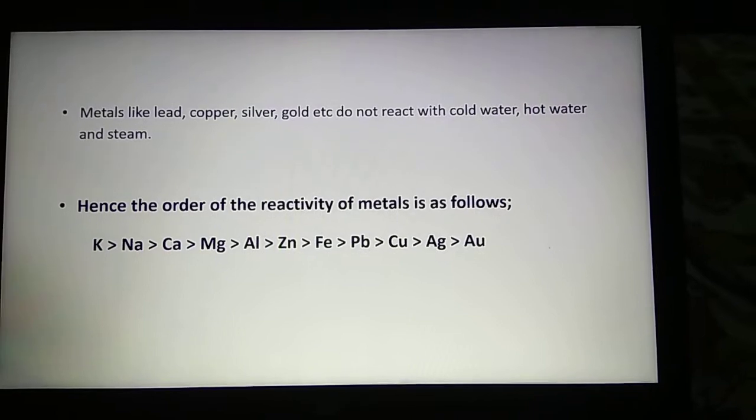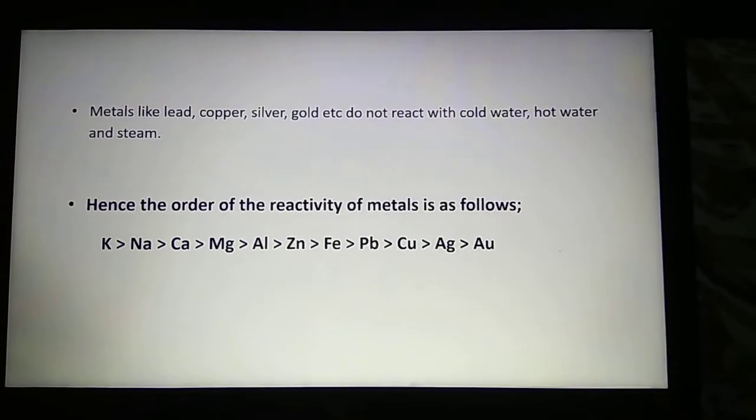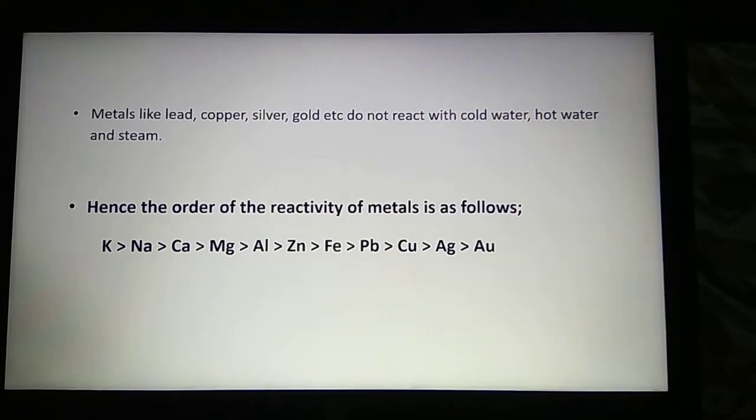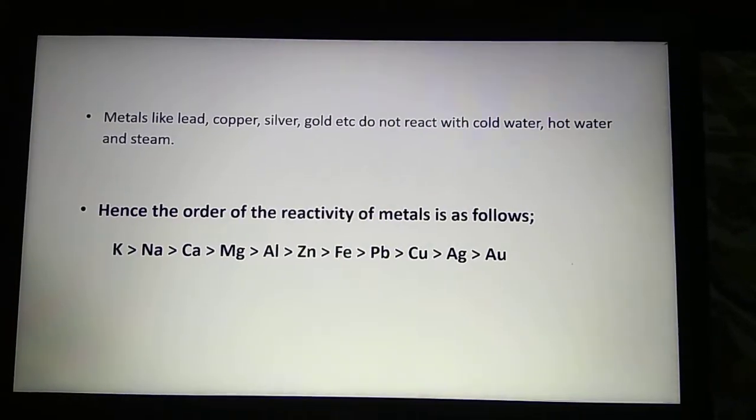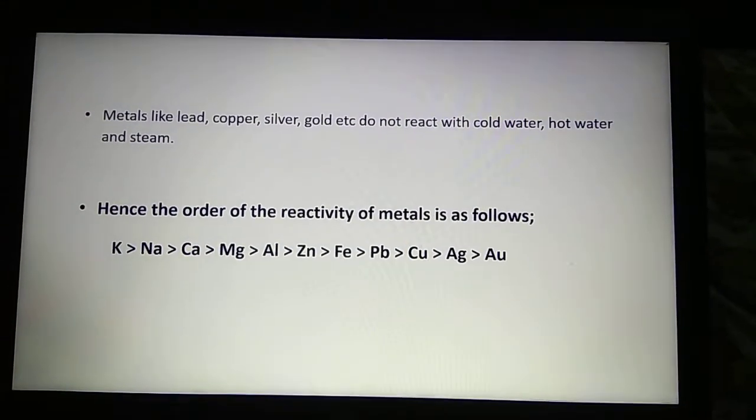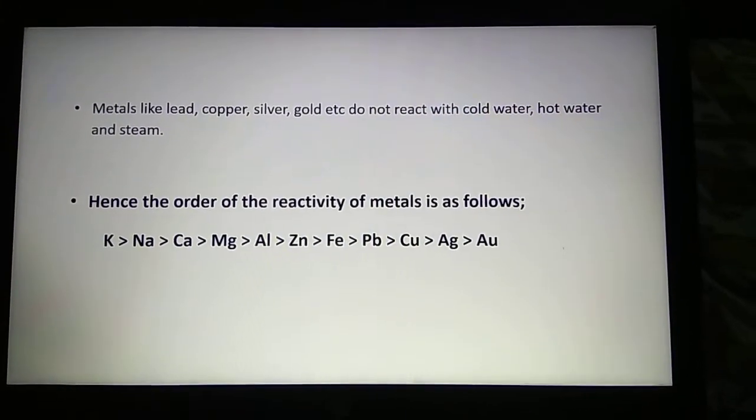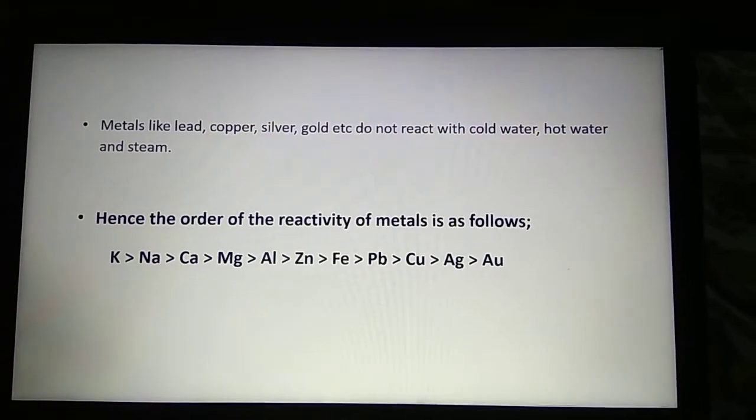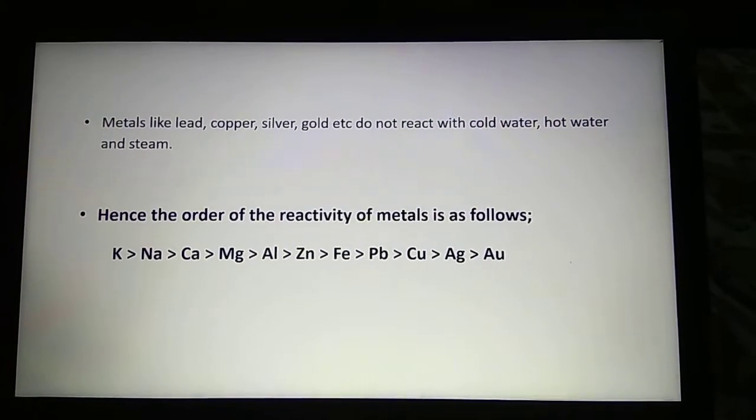Metals like lead, copper, silver, gold, etc., do not react with cold water, hot water, or steam. That means there is no reaction between H2O and metals like lead, copper, silver and gold. So based on these observations, the order of the reactivity of metals is as follows. Potassium is most reactive, whereas gold is least reactive.